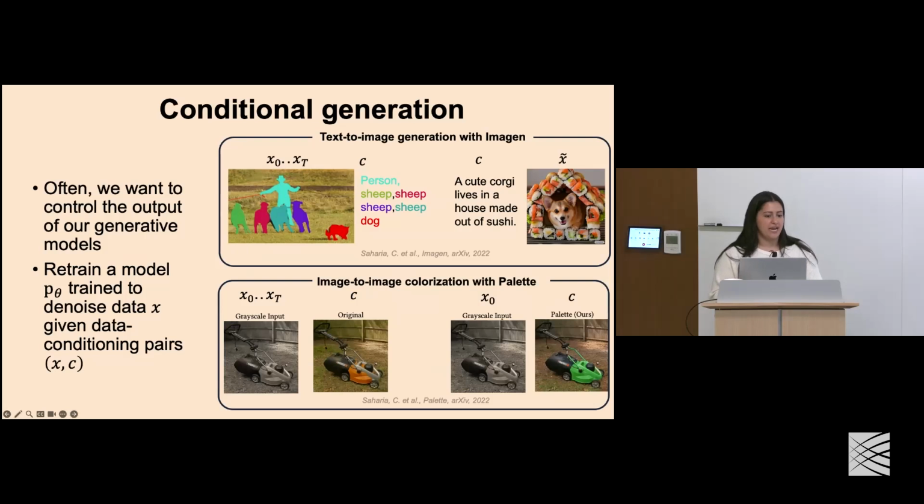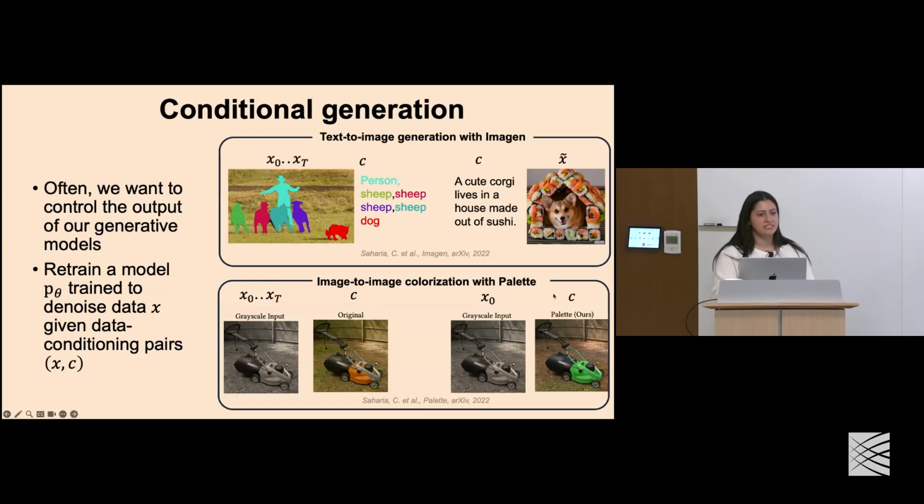Okay, so that's great and all, but often what we want is to control the output of our generative models. If I train a model on images, often I want to control what the output of that is. In order to do this, we need to retrain a model to denoise data given these data-conditioning pairs. And here are some popular examples that arise here.